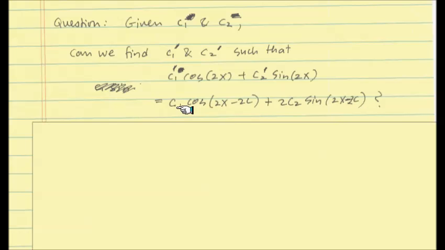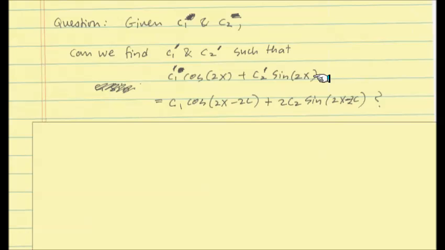So given any C1 prime and C2 prime, anything you write down like this, there must be an appropriate value C1 and C2 such that this will exactly equal that as a function. And the proof of that is the uniqueness theorem. This is the solution. It must be in that form. That's the uniqueness part. I will state that later again, but right now the calculation I'm going to go through is that, okay, that's the most general form. It involves a C. But it happened that this looks nice, and then we want to replace this general form of the solution with this one.